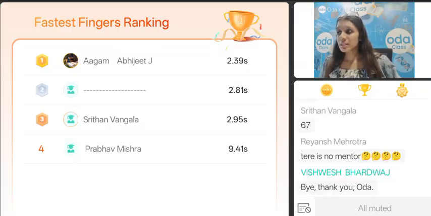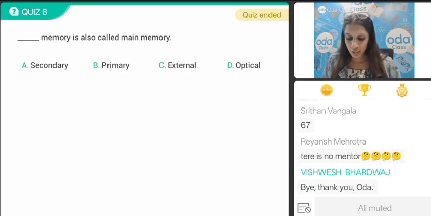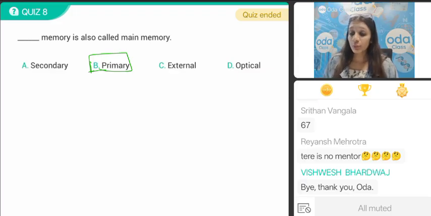What is the right answer, everybody? The right answer is option B, primary. So primary memory is also called the main memory, like I already told you before.